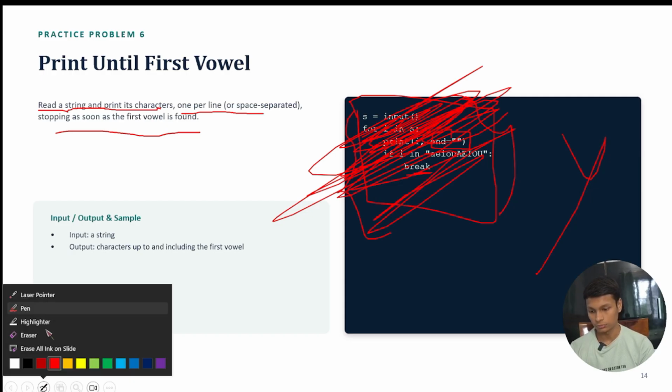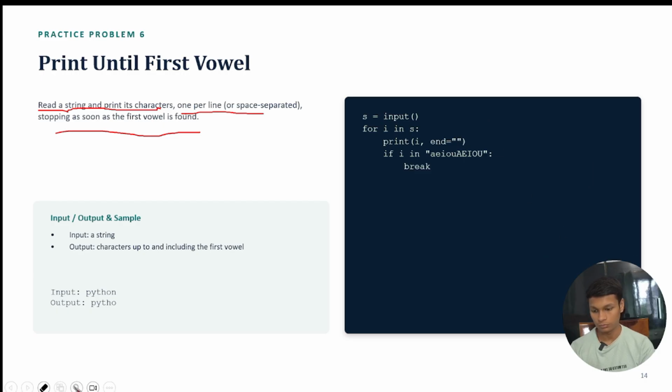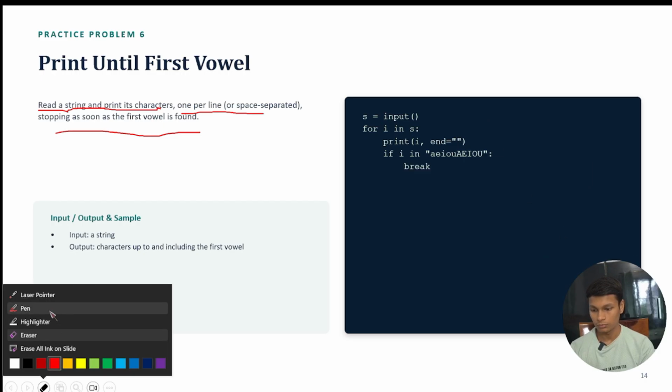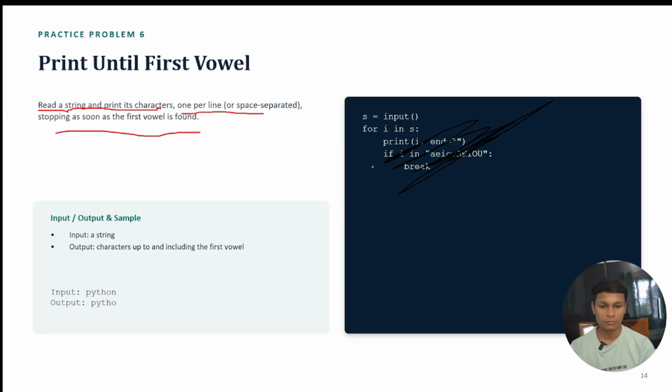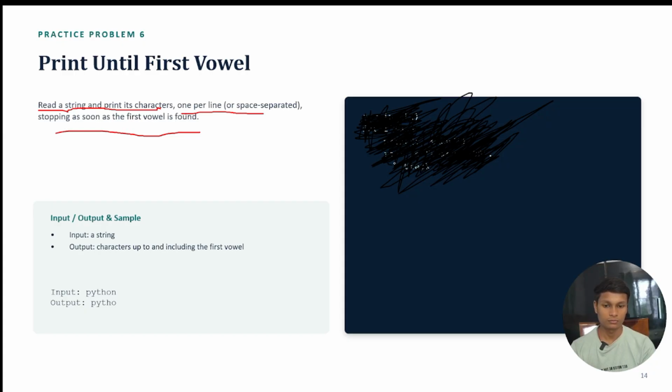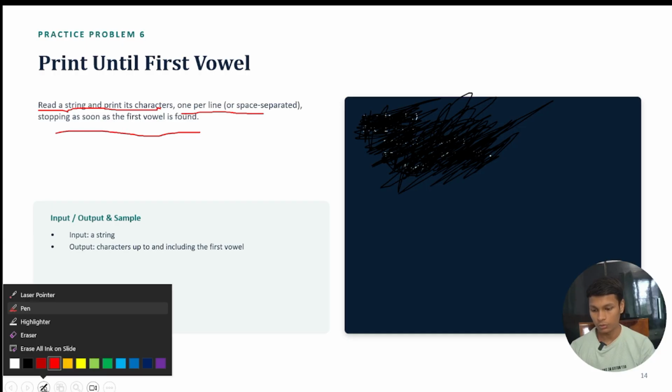Let's wait a second. So here you can assume that this solution will never exist in our code.